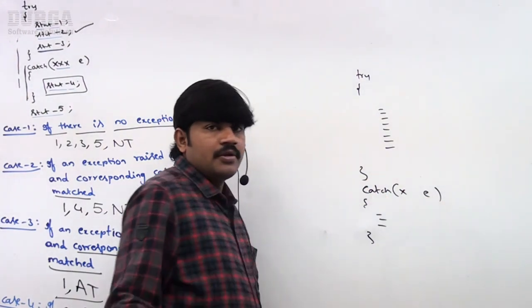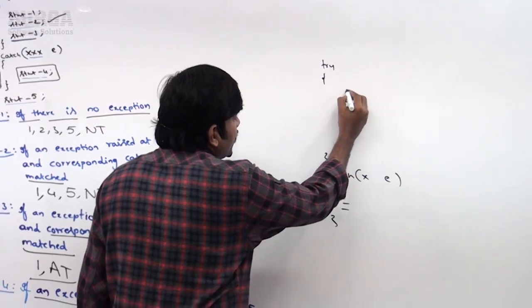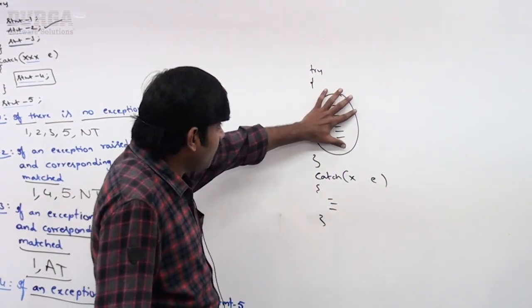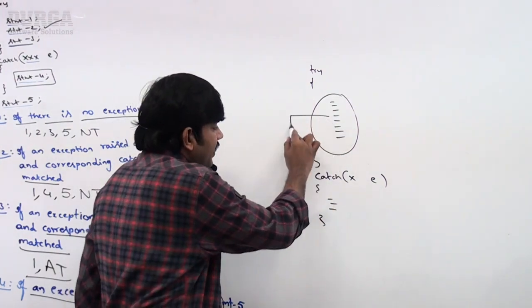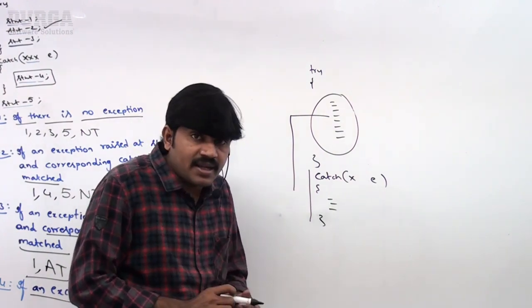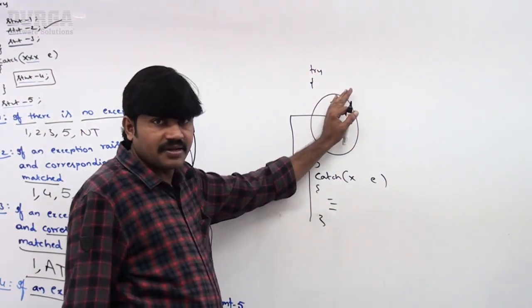Like here, if there is a problem among these lines anywhere, immediately the corresponding catch block will execute. So this catch block acts as a guard to these try statements, right?